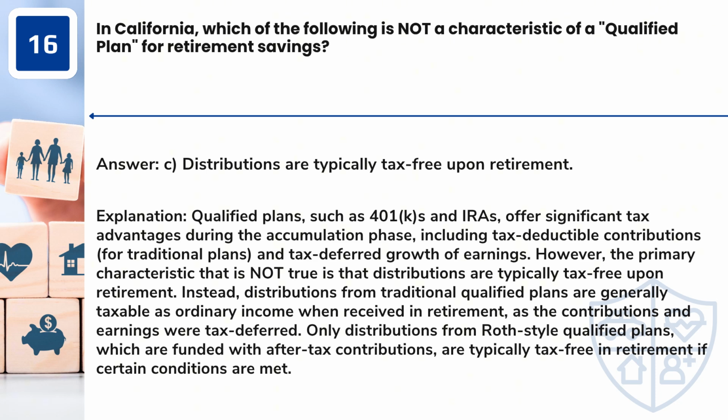Instead, distributions from traditional qualified plans are generally taxable as ordinary income when received in retirement, as the contributions and earnings were tax-deferred. Only distributions from Roth-style qualified plans, which are funded with after-tax contributions, are typically tax-free in retirement if certain conditions are met.